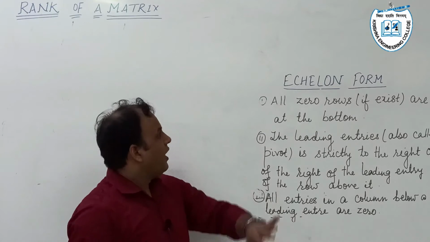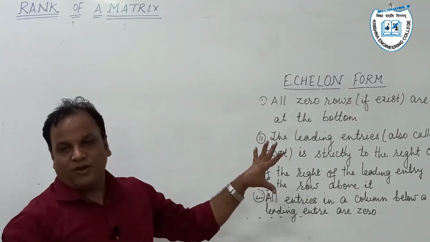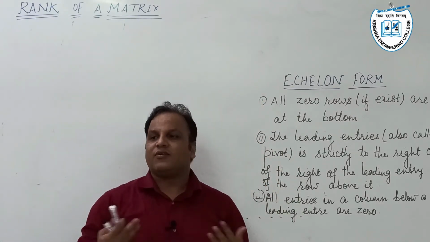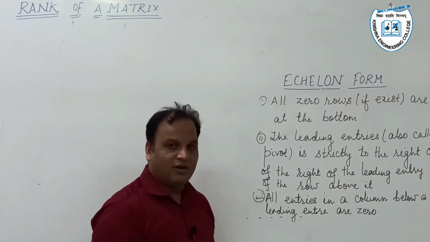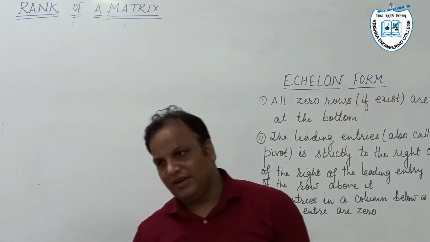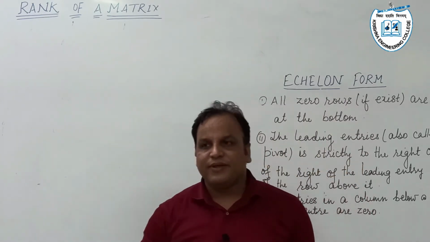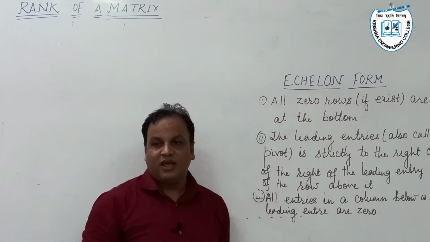Okay, so what is the echelon form, and what do we mean by the echelon form of a matrix? Echelon is a military word. Its origin derives from the military, which means some specific configuration.